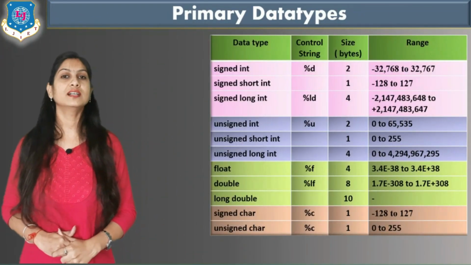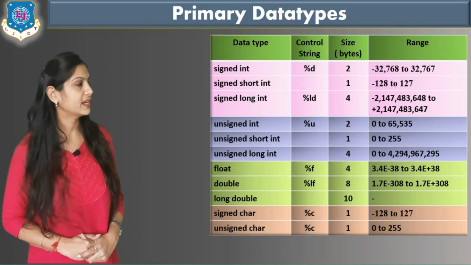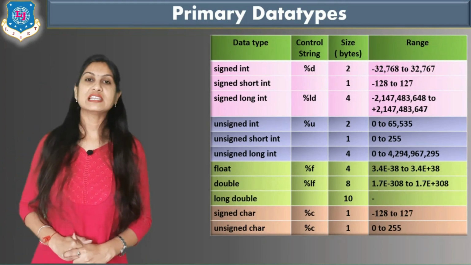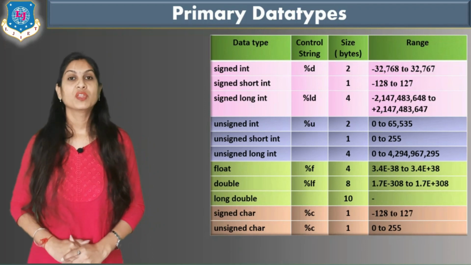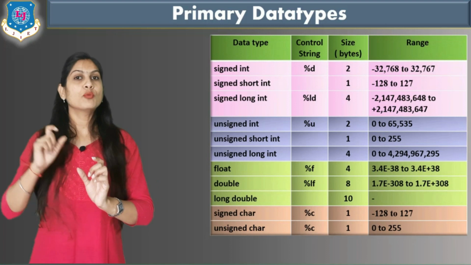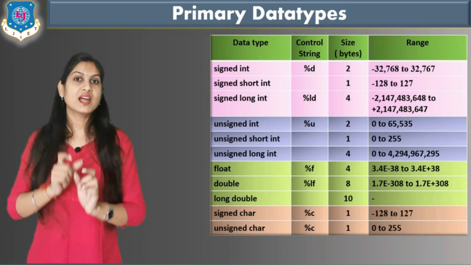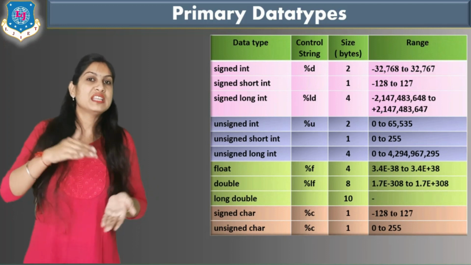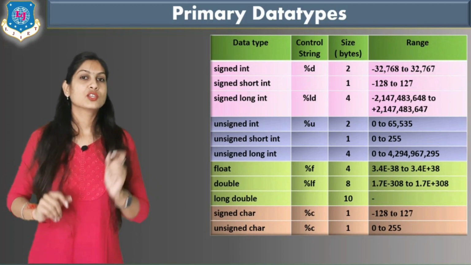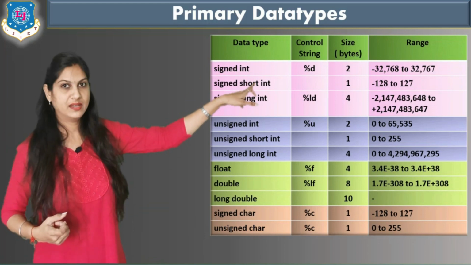The first is a signed integer, then signed short integer and signed long integer. So what is the meaning of it now? The word short means the integer occupies 2 bytes. It is fixed for a 32-bit processor, but the name is short, which means we have to decrease the size. So according to the size, it is decreased by 1 byte.